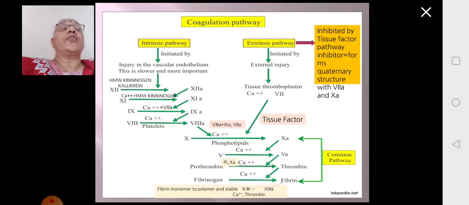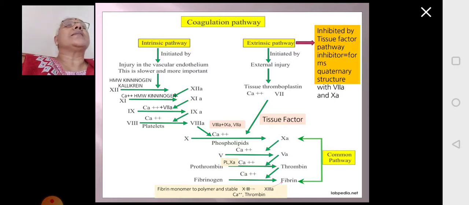10A is required for the conversion of 5 to 5A. 5A is required for the conversion of prothrombin to thrombin. Thrombin for the conversion of fibrinogen to fibrin. And the fibrin monomers will become polymers, and it is stabilized by factor 13A. Now once the clotting is done, then you have to stop this process. Otherwise, it leads to internal clotting.